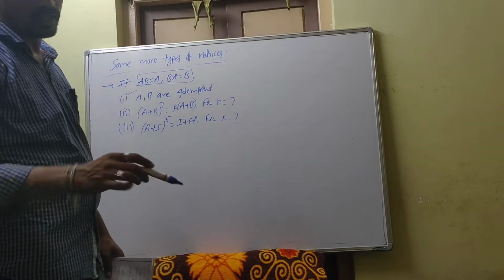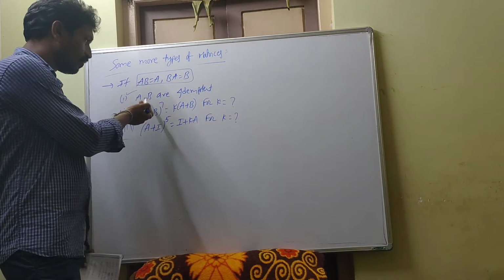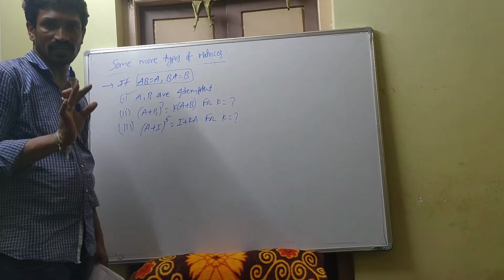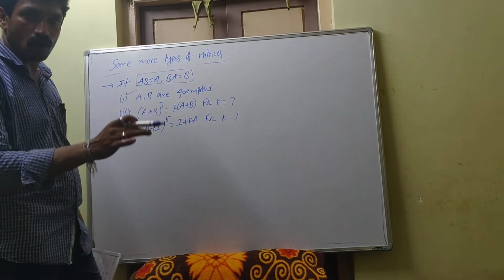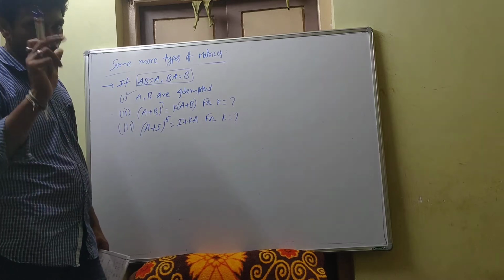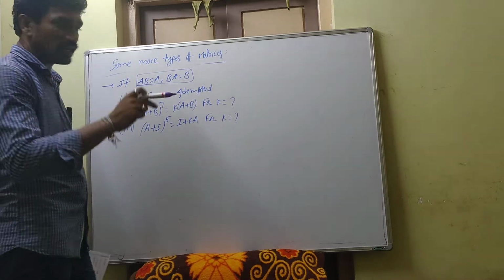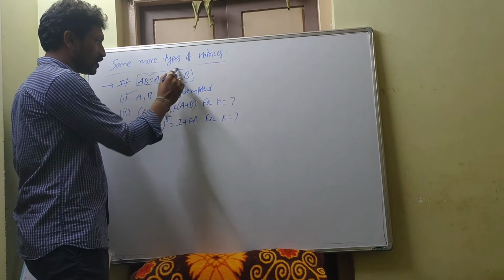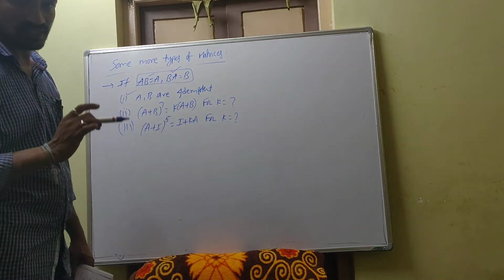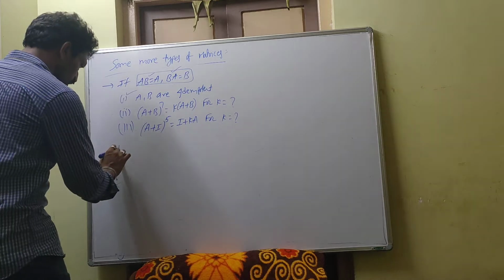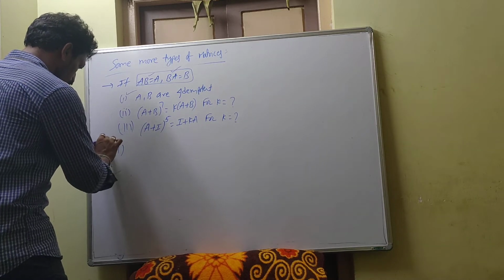Here first one we are going to prove A comma B are idempotent using these conditions. Idempotent means what? They didn't give the matrices A comma B clearly. We don't know entries in that matrix. That's why what we have to prove, that one we have to take. First we have to take A square. For that A square, we have to use these two given conditions. Again, if you get A, then that matrix is called idempotent matrix.